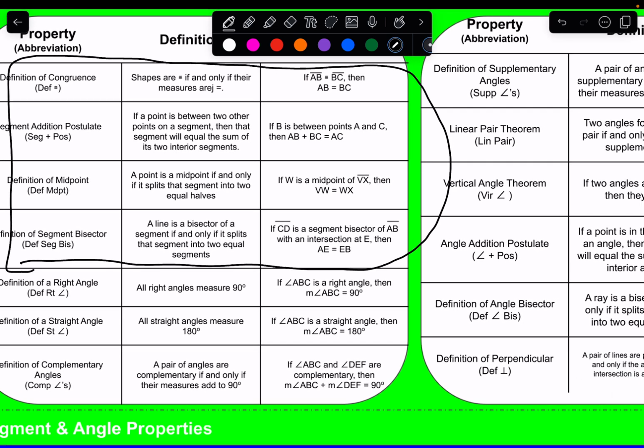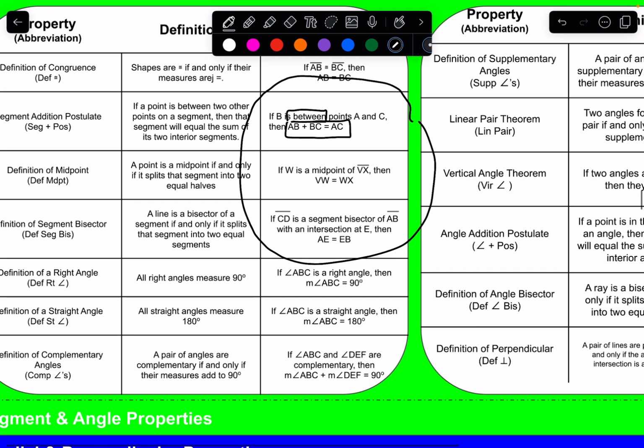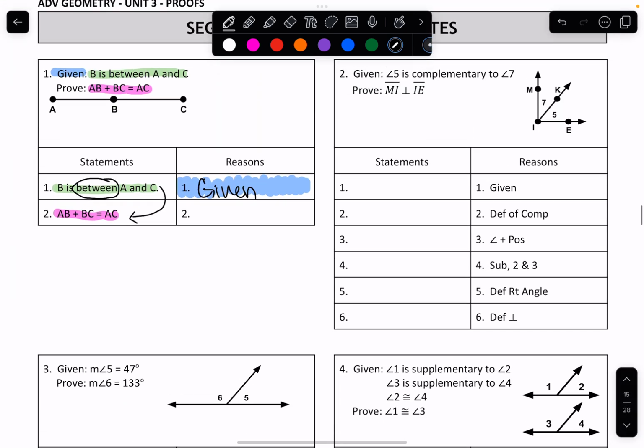segment parts, okay? So what we do is we look at just this portion of it here, and we try to find the word between and then addition. So we have the word between, and then we have that addition. So what I'm going to write is, oh, I cut off the very first letter, but segment addition postulate. That's how you use your proof foldable. You look at the examples, try to find one that is like what's in your proof, and you go over to the property to write it down. So the segment addition postulate is what I would write here.